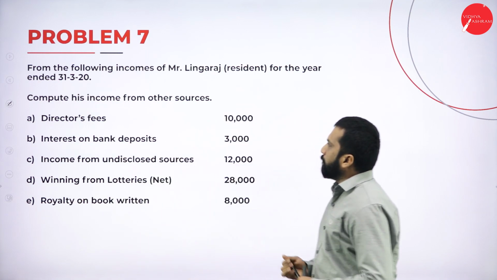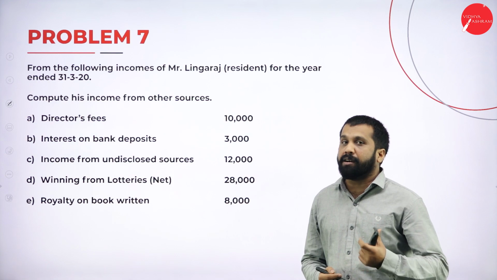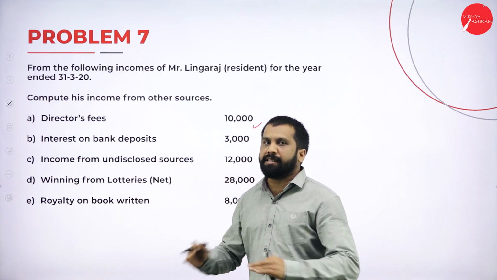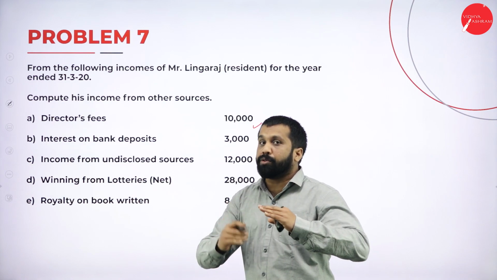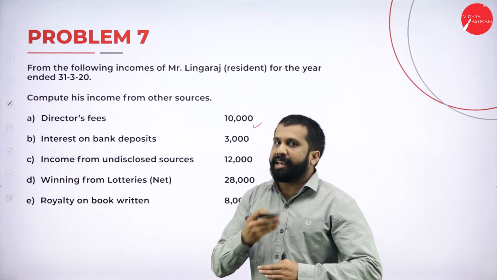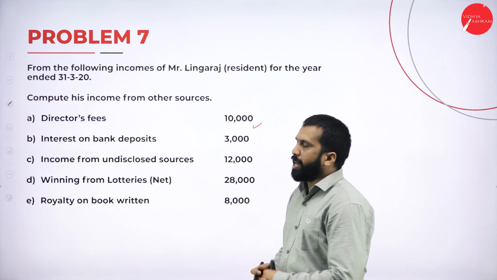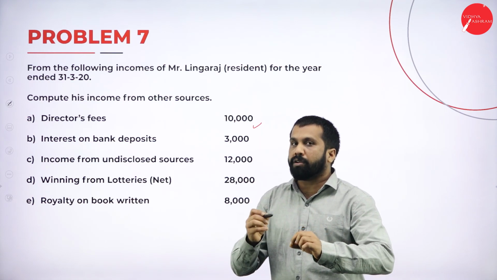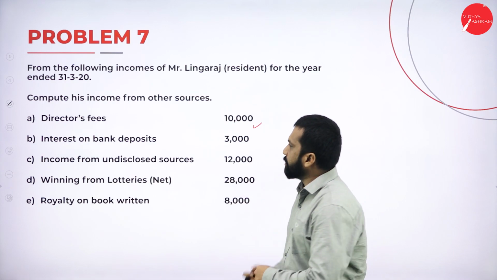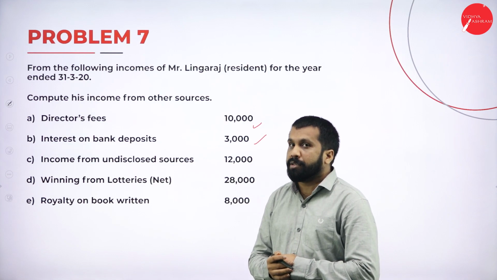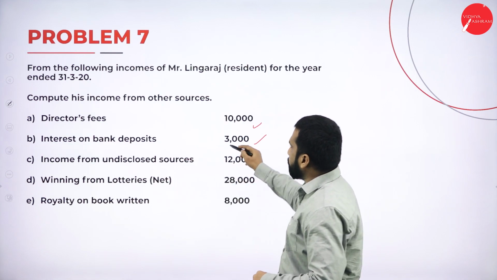Now, in problem number 7, we have director fees. I won't say the answer; you have to do it on your own. Later we'll cross-verify the answer. I already explained what to do with director fees. Interest on bank deposit: percentage not given, so we consider the same amount only.